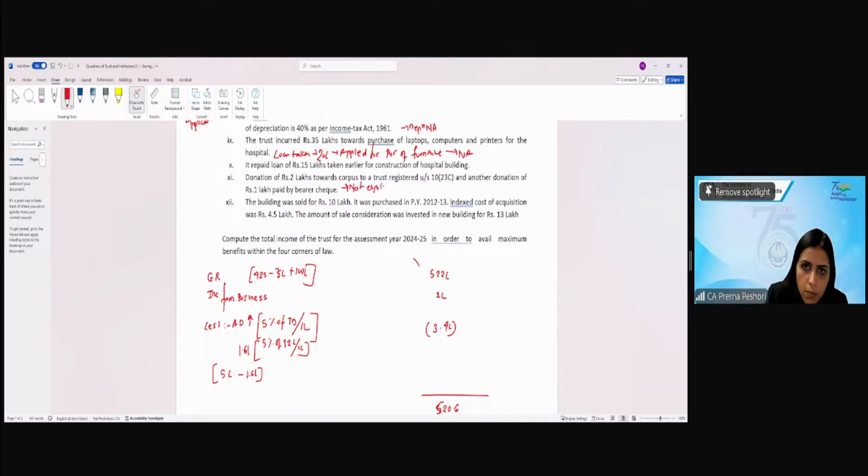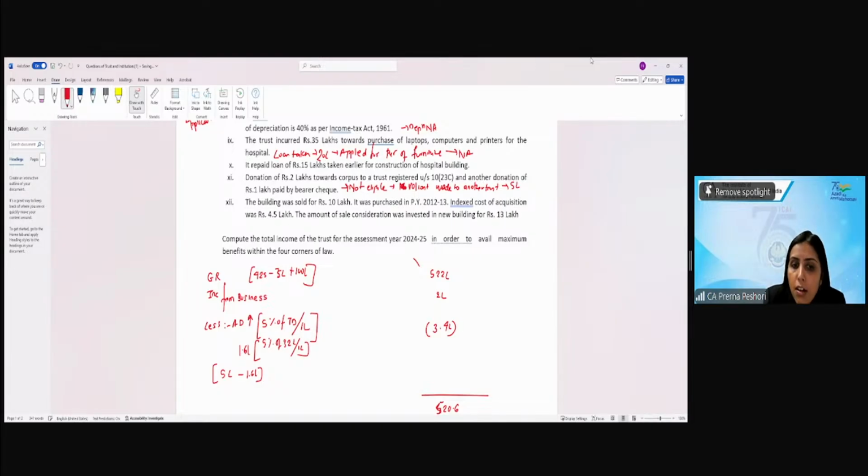Now, if the question would have told you voluntary contributions made to another trust, let's say 5 lakh. Now, out of this 5 lakh, how much will you consider the application? Only 85%. Are you getting it?